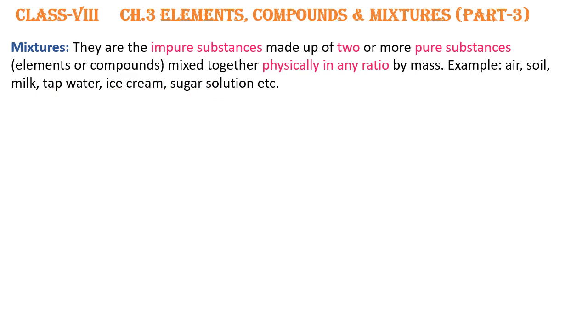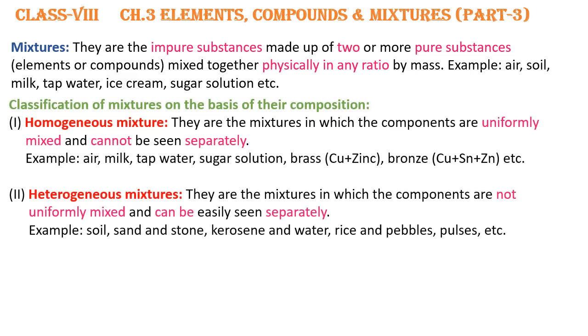Let us move to the next thing, classification of mixtures. Here we will see the classification of mixtures on the basis of their composition. There are two types, homogeneous mixture and heterogeneous mixture. What are homogeneous mixtures? They are the mixtures in which components are uniformly mixed and cannot be seen separately. That means we are not able to see the components separately in the homogeneous mixture.